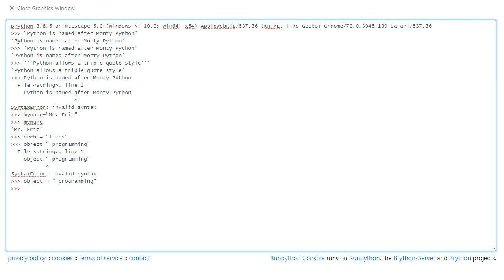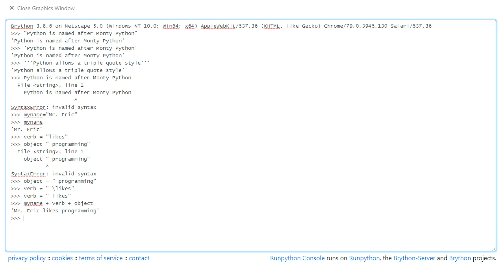Let's see, verb. I want to do verb, typo. In the console, if you make a mistake and you want to retype the same line, press the up arrow key on your keyboard and it will replay the last things that you typed. So after this little adventure, I can type some math. So my name plus verb plus object.